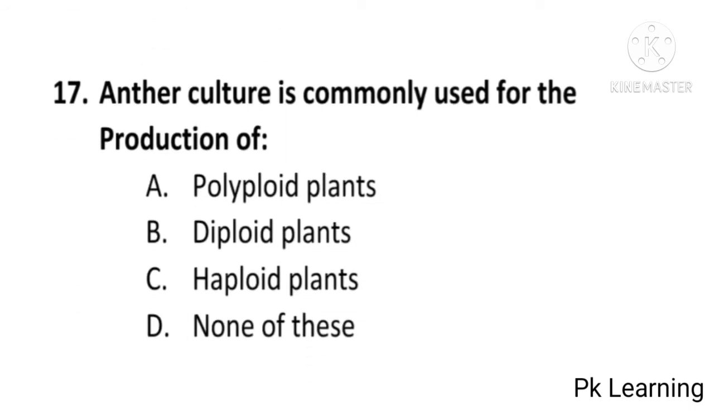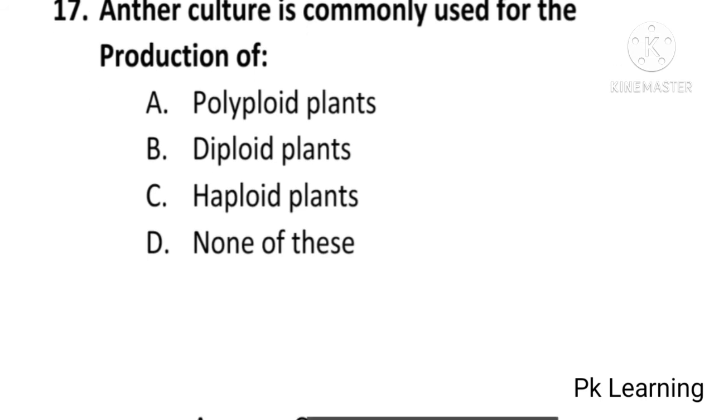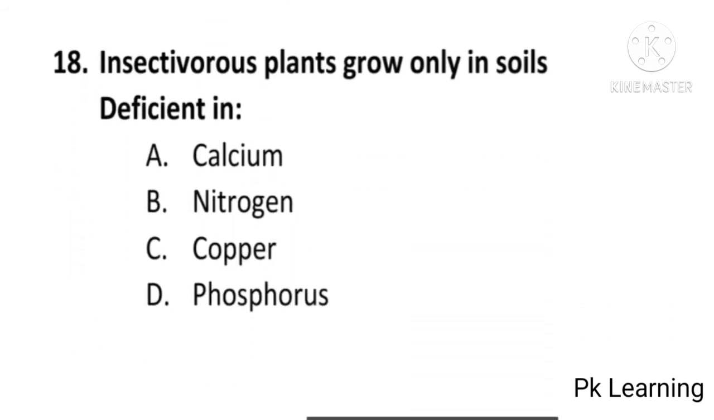Anther culture is commonly used for the production of polyploid plants, diploid plants, haploid plants, or none of these? And answer is C, haploid plants. Anther culture is commonly used for the production of haploid plants. C is correct option. And next question is,